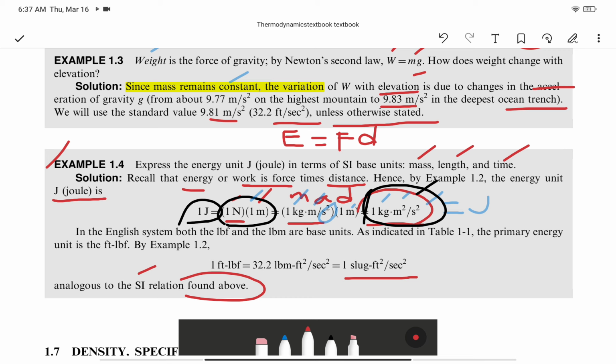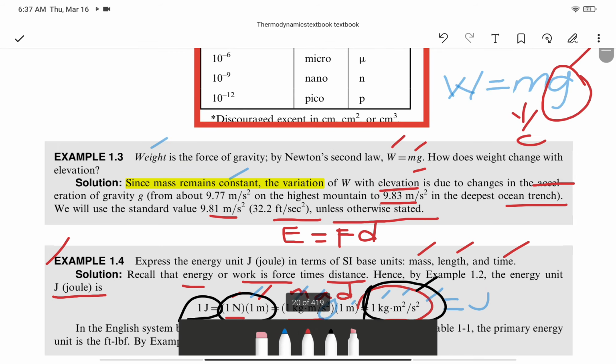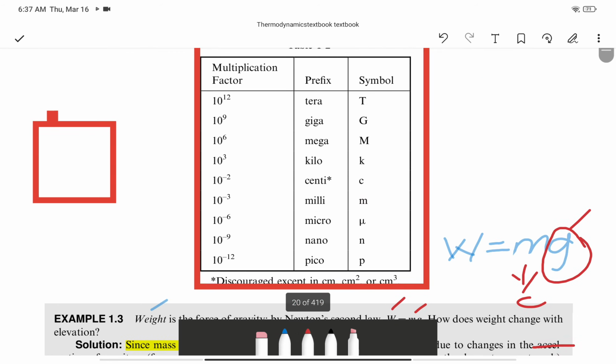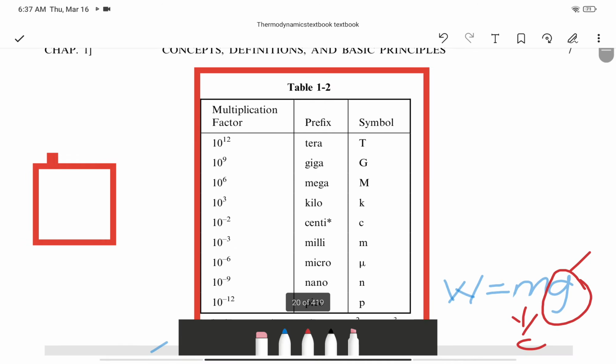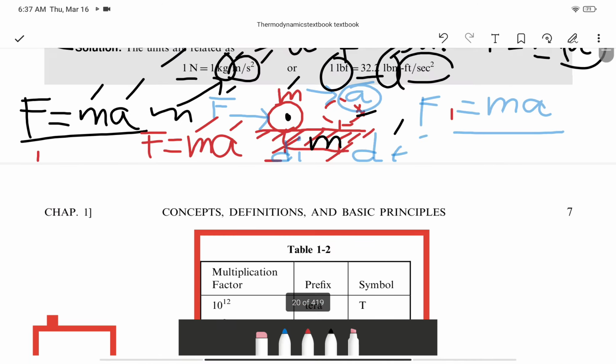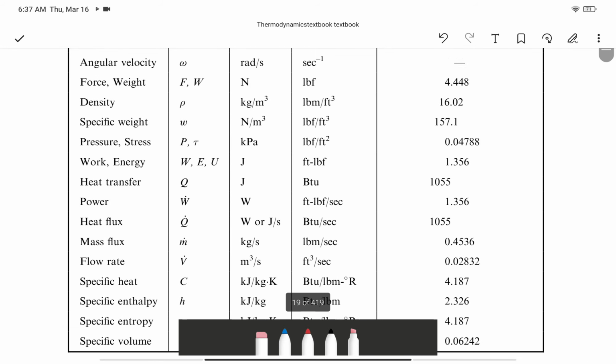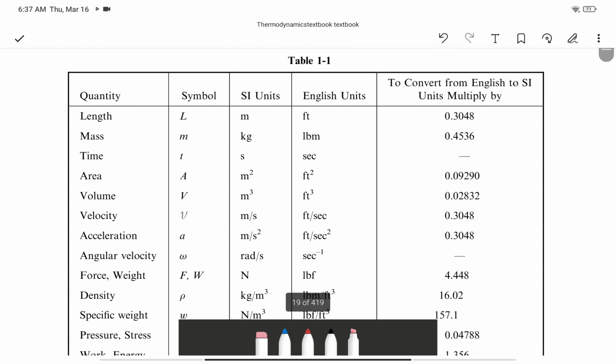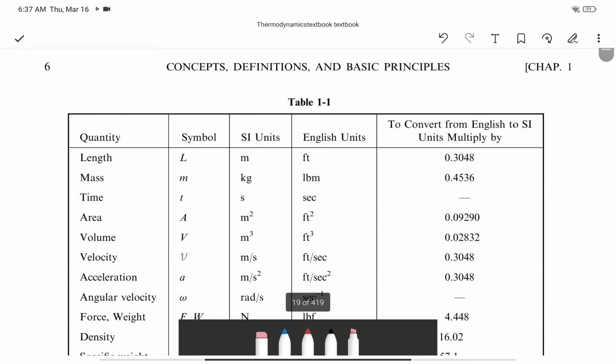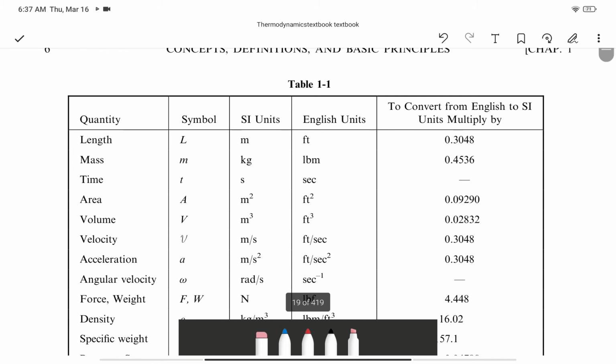Okay, so you need to understand the unit system. Like here in table 1-1, we have the quantity, the symbol, the SI units, the English units, and the conversion factor.